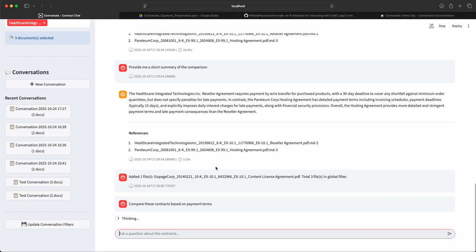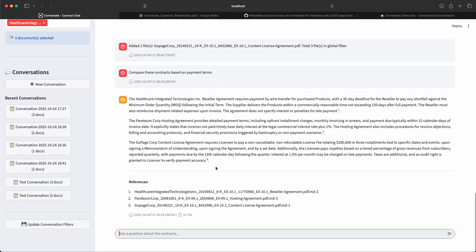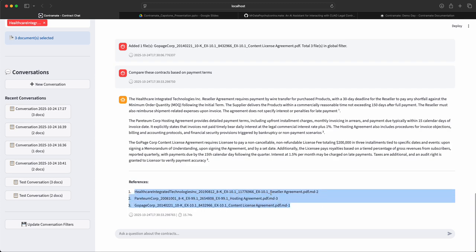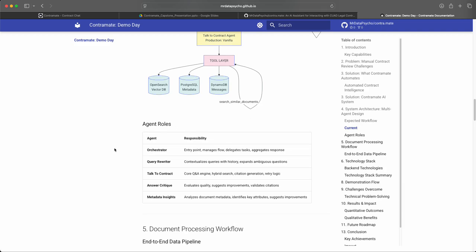So now it's pulling up all three documents and trying to figure out the parts where the contract terms are, and then it makes the comparison and provides the information. You can see that there are 3 citations from 3 documents. So it's giving me the notion that it's almost correct. Maybe now I can go back to the document and have a look. So that's all about the demo.